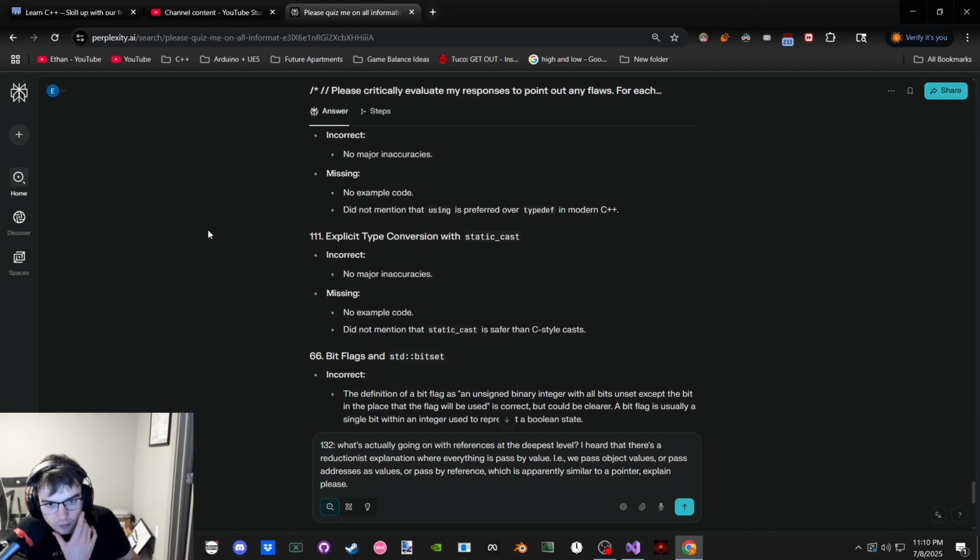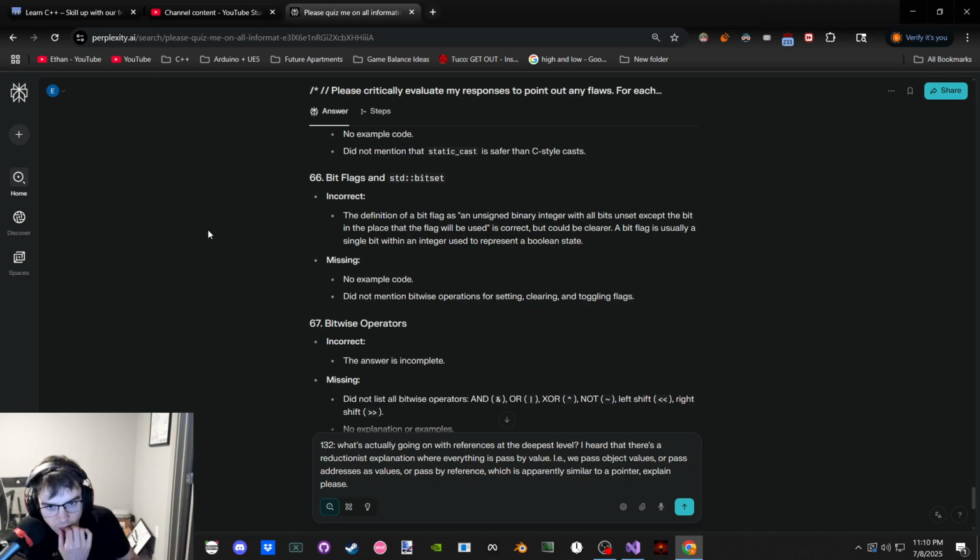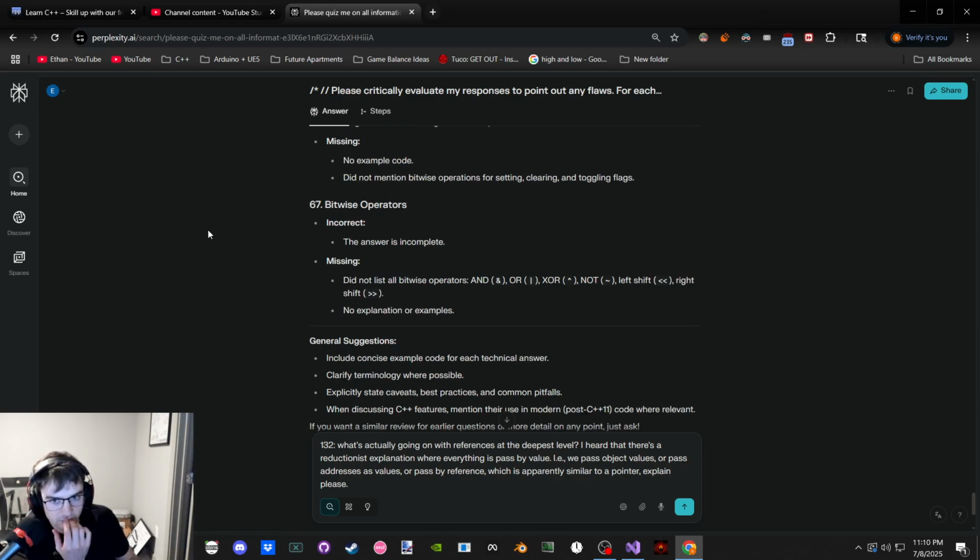Cool. Using is preferred, yeah. Definition is correct, but can we clear a bit? A bit flag is a single bit within an integer. Oh, so the flag is literally the bit. The one bit. Flag 1 would be a bit, or an integer with bit 1 as the flag. I feel like that naming is kind of bad.